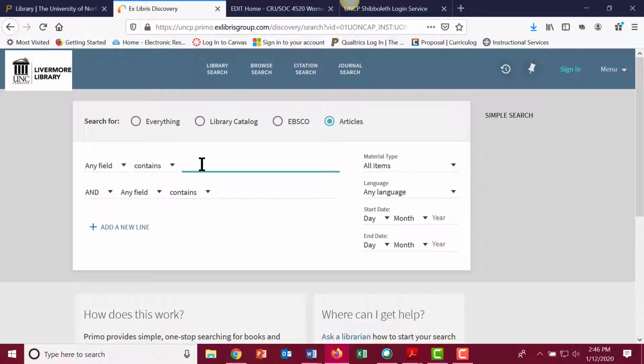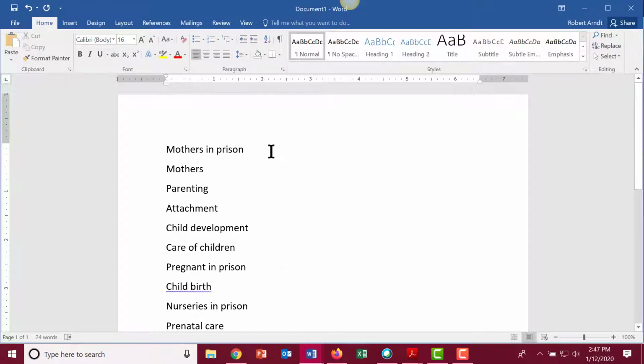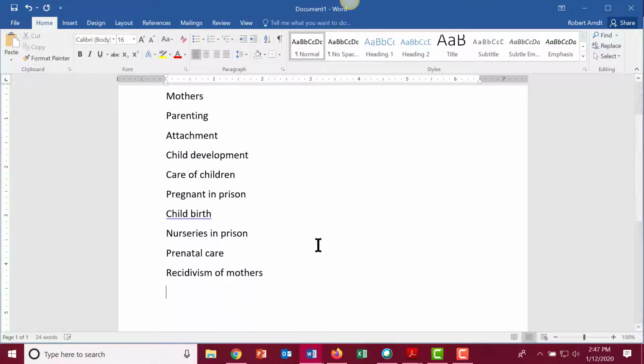Now, one of the things you should do before you even begin is think about your key terms. What I have done is thought about my terms. Say I want to do something on mothers in prison. And here are some of the terms I've come up with. There's others. I could do motherhood, mothering, to add more like that.